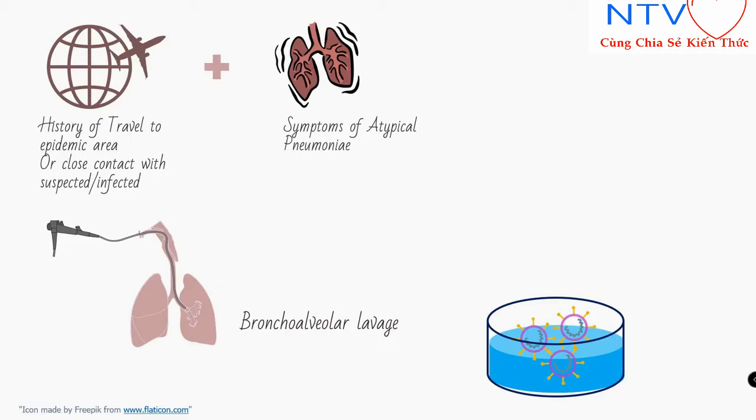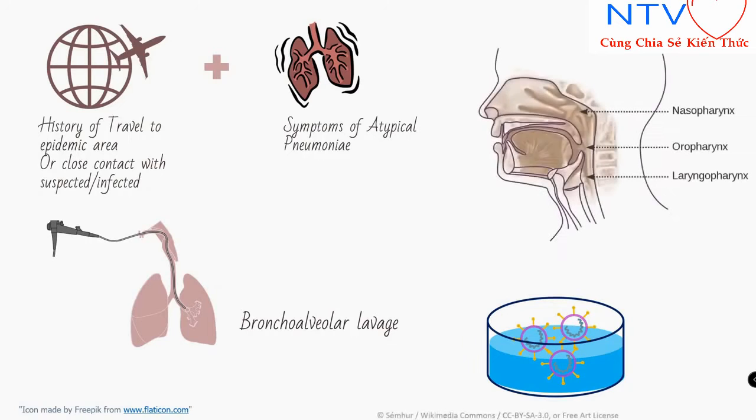There is another method which is much more convenient but slightly less sensitive. These coronavirus particles, although of lower respiratory tract origin, can be present in the nasopharynx or oropharynx, especially when the patient coughs up, as these particles may be inoculated there.